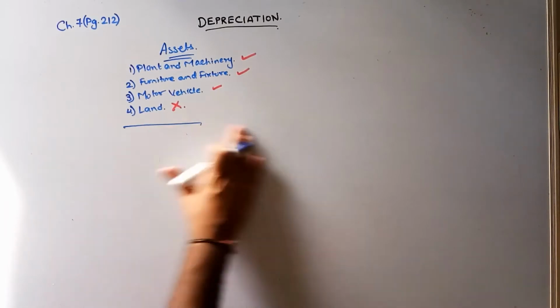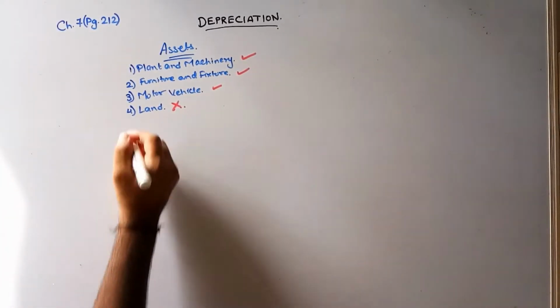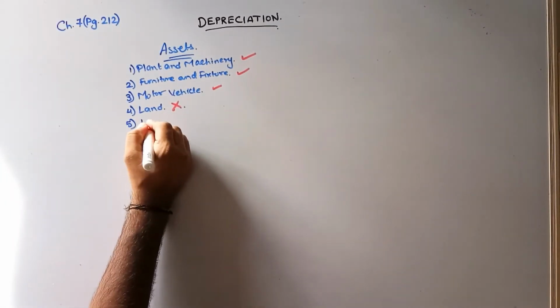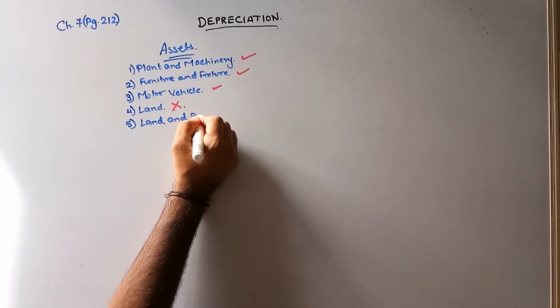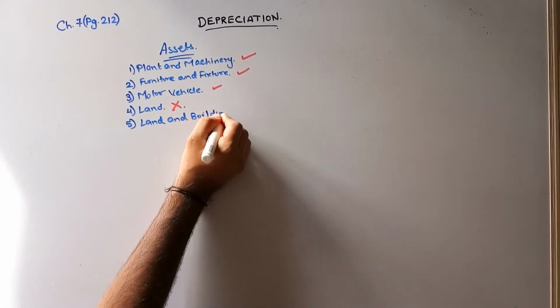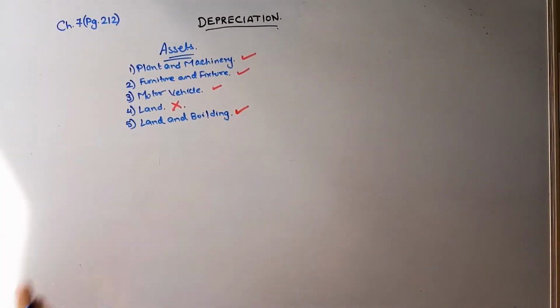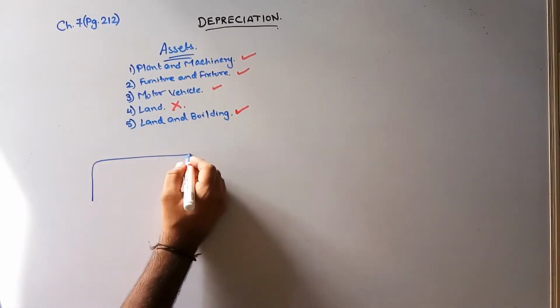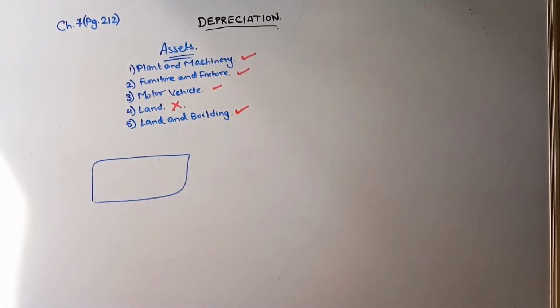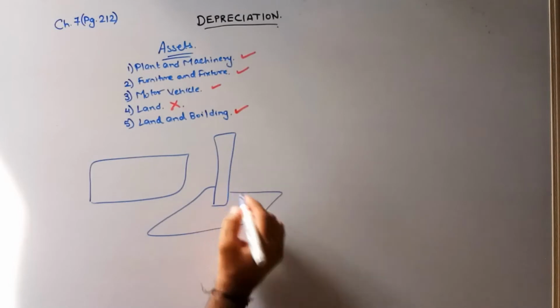If the sum says depreciate my land and building, the sum will firstly never say depreciate land. You will have land and building. If it says land and building, then yes, you will charge depreciation. What is the difference? When I say land, it is just barren land. But if I say land and building, then there is a building made on this piece of land.